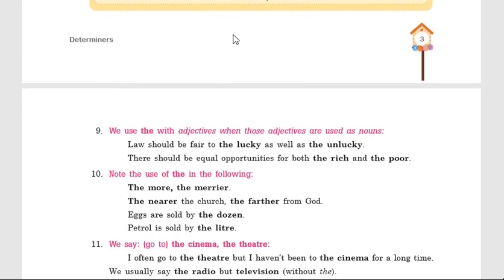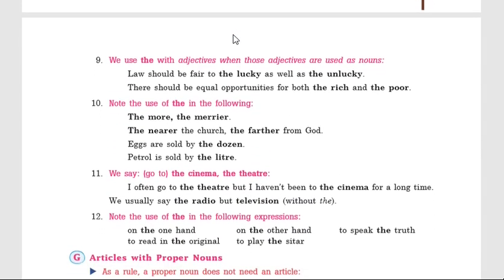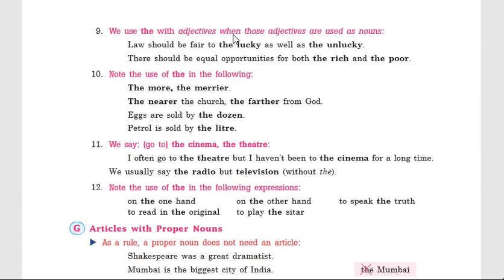Thereafter, next rule, rule number 9, we use the with adjectives when those adjectives are used as nouns. When any adjectives are used as nouns, we can use the before those adjectives. But also remember, these adjectives act as plural nouns.